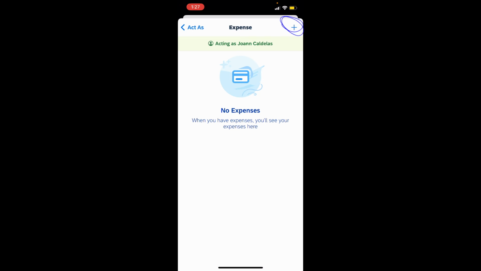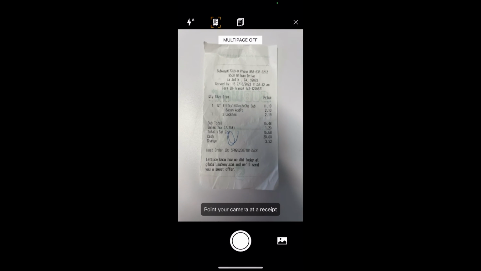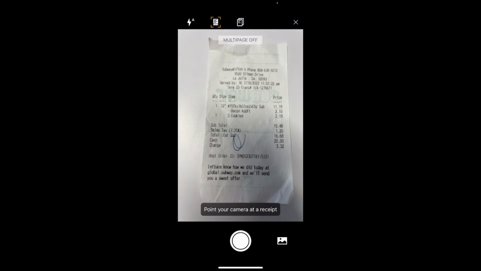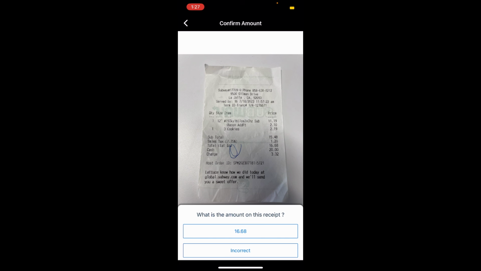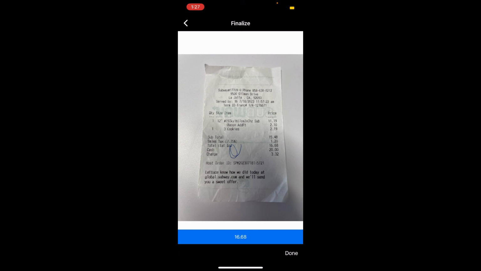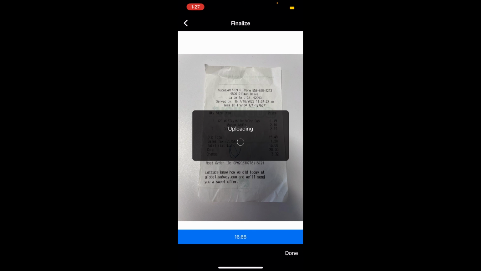So if I click on the plus sign icon, I have the ability to either capture a receipt using Expensit or create a manual expense. So it will be the same process. If we click on Expensit, again, I would just take a picture of the receipt, click Done, verify that the amount is correct, click Done again.